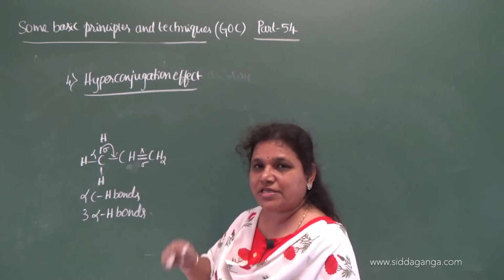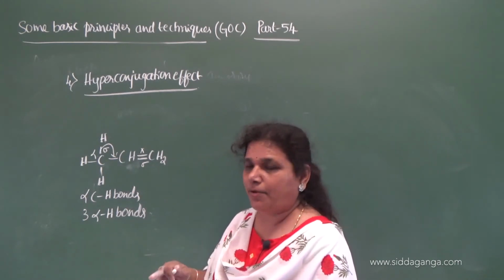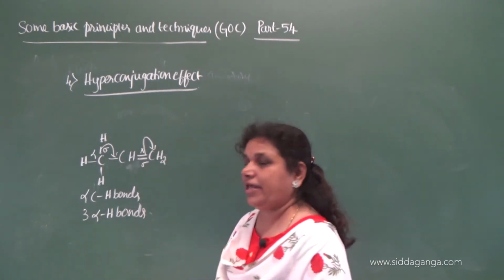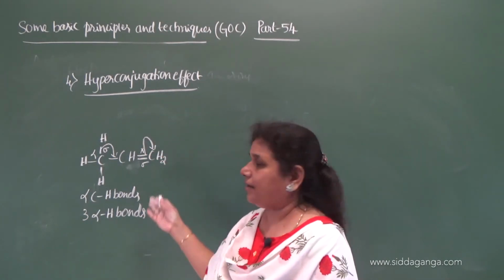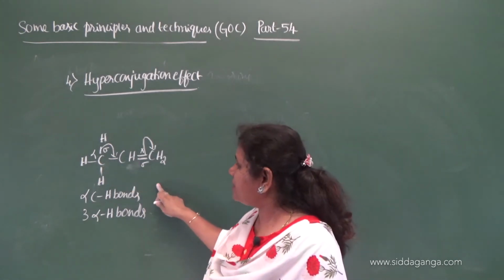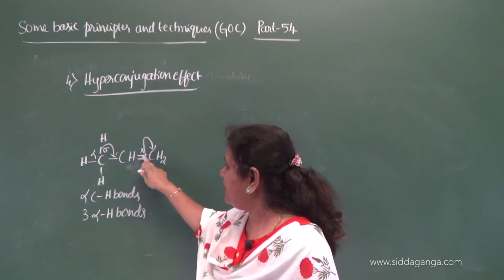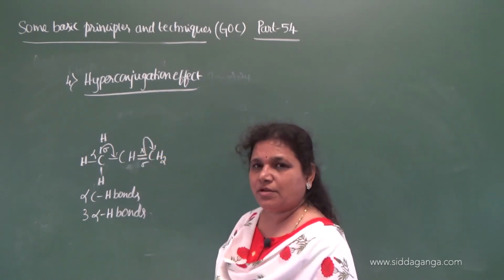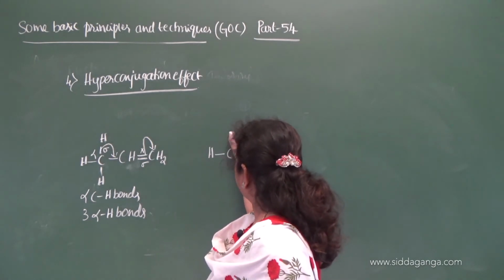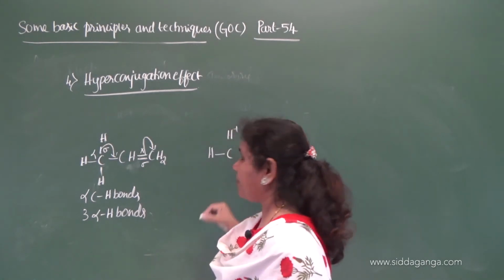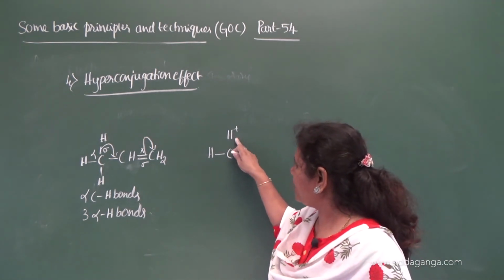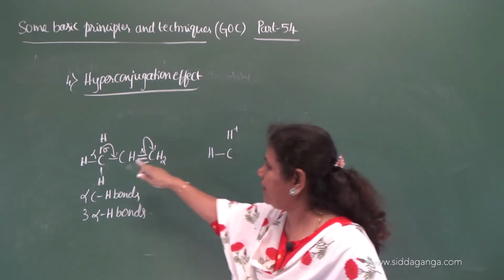Unsaturated means containing a carbon to carbon double bond, and the simultaneous displacement of the pi bond takes place on the bonded atom, because this carbon becomes pentavalent. In order to satisfy the tetravalency, this pi bond displaces onto this carbon. Now you can write the structure like this. This hydrogen gets the positive charge because loss of electron takes place from this hydrogen, not from carbon.